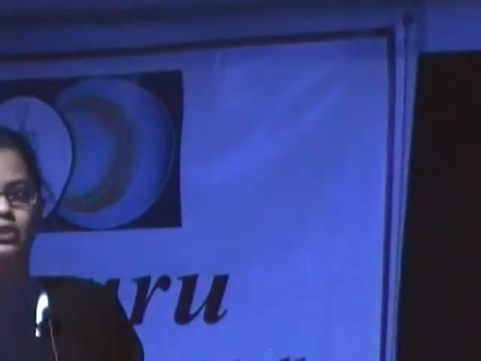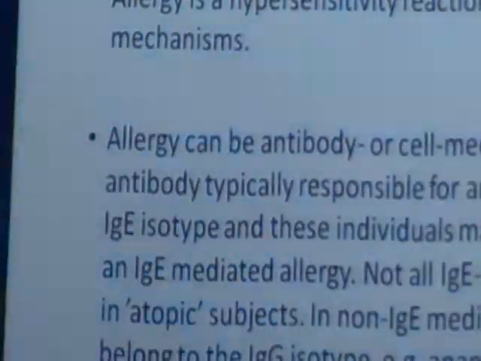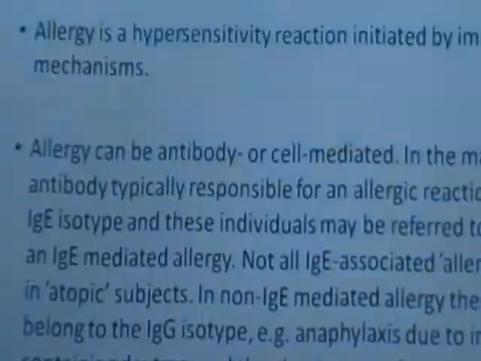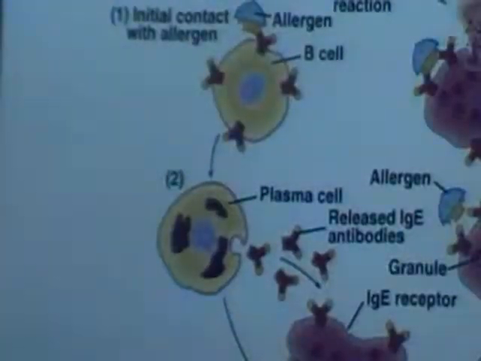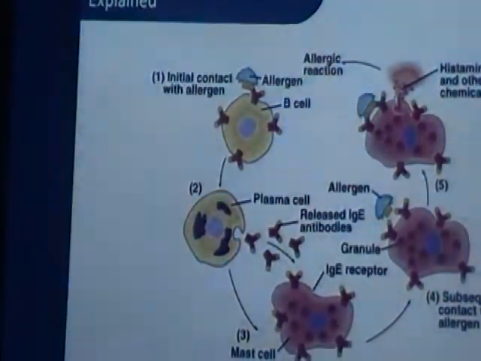As we all know, allergy is a hypersensitivity which has been initiated by immunological mechanisms. Mostly the allergies are initiated by IgE antibodies. In this, the foreign particles which come in contact with our body are known as allergens.